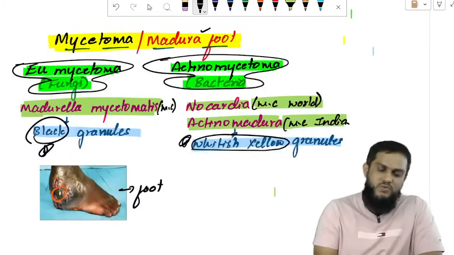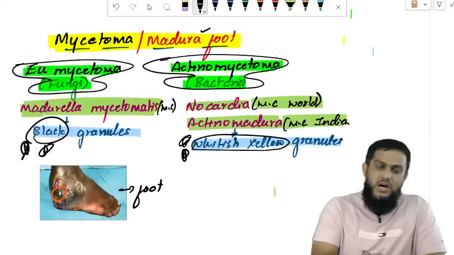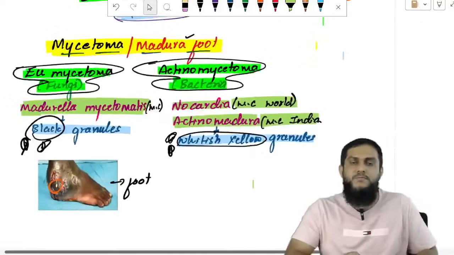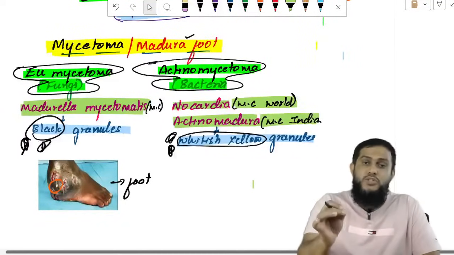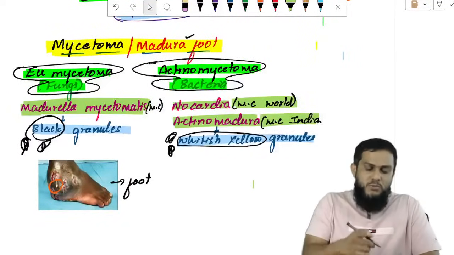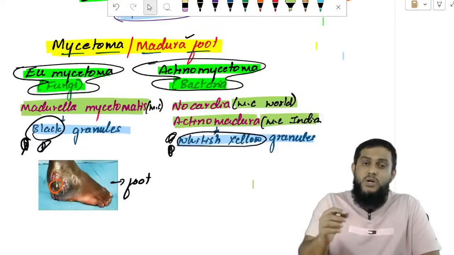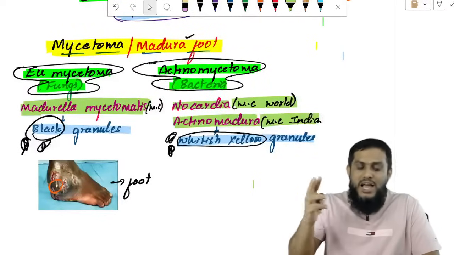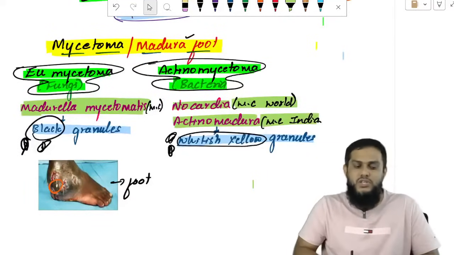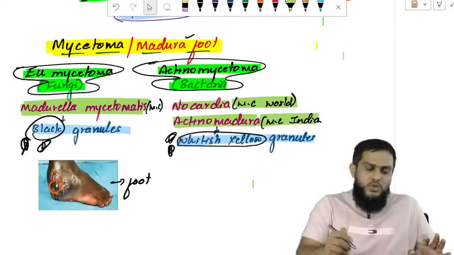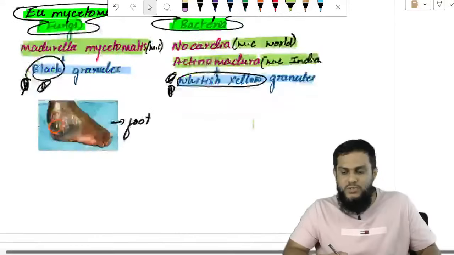The color of the granules is very important. I will put a star mark for the color of the granules. You have to tell the organism with the color of the granules. Eumycetoma is caused by the fungus Madurella mycetomatis, black color granules. Actinomycetoma is caused by Nocardia, which is most common in the world, and Actinomadura, which is most common in India, and manifests with whitish color granules. So, done with mycetoma, what you have to remember is the color of the granules.